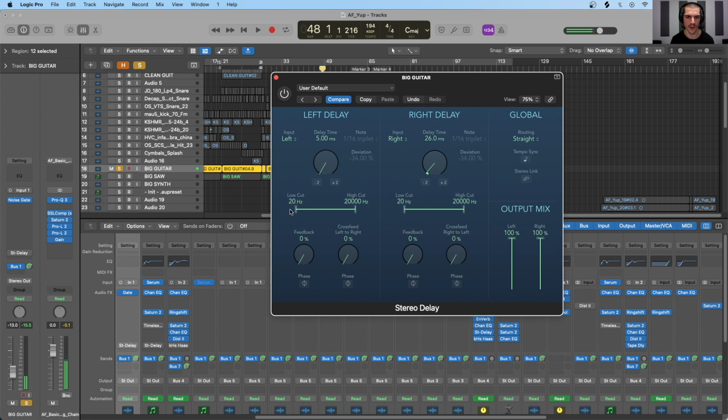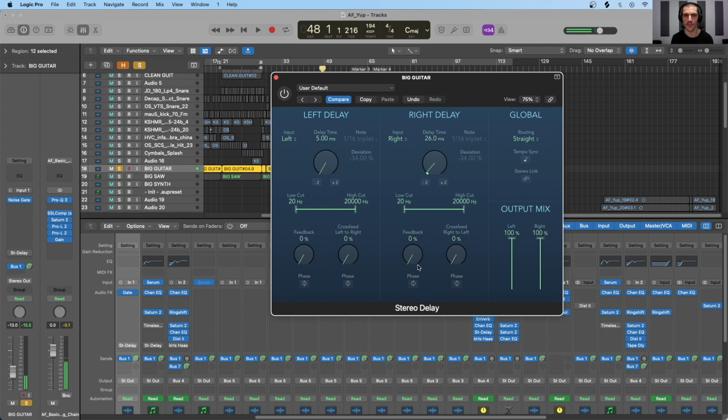You see here that we are not EQing. We have the full range on the left and the right. We have the output mix all the way up on the left and the right so that there's no dry signal coming through. And of course we have 0 feedback. So in other words, we're literally splitting the mono signal into a stereo signal and delaying the left side by 5 and the right side by 26.